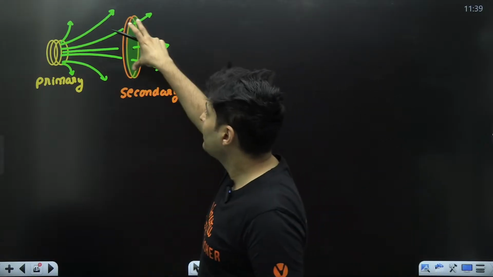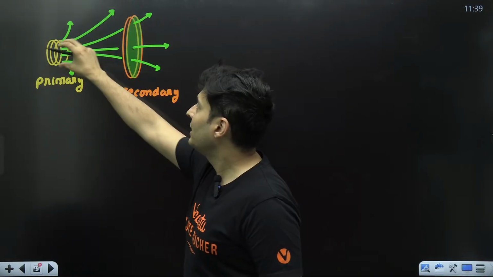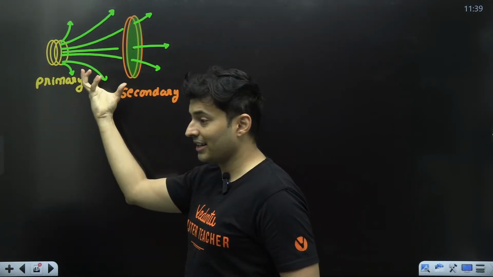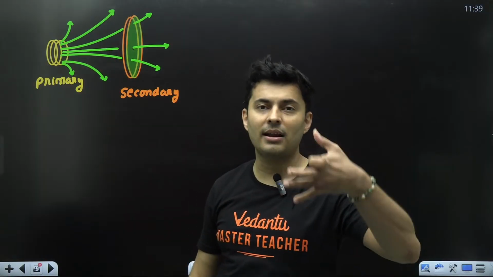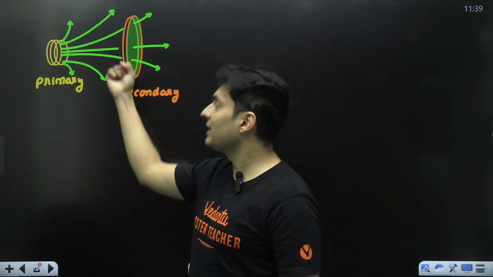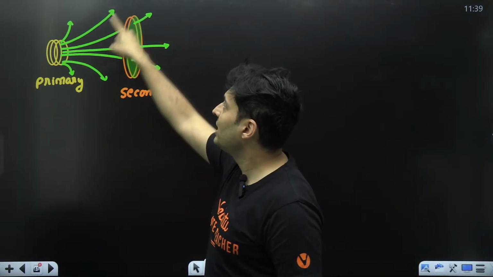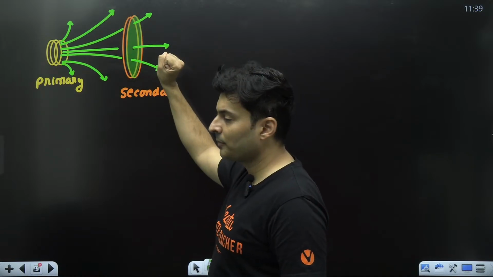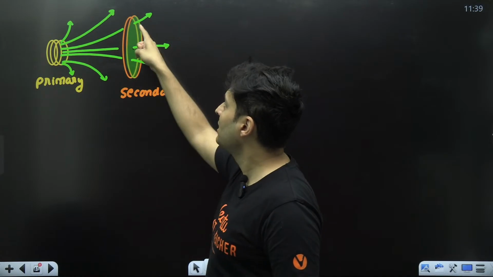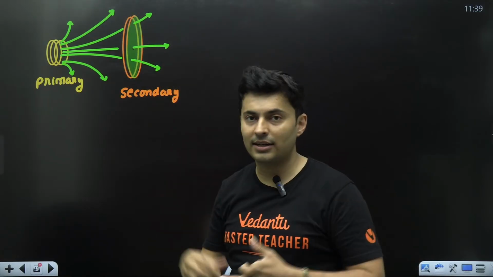If you bring this coil closer, or you increase the number of turns, or you put some iron core over here, then what will happen? The field will change, because iron core is ferromagnetic in nature, so it will increase the field. If I bring this coil closer, those field lines which were being missed out will now pierce through the coil. If I increase the number of turns, the same field lines will pierce it again and again, increasing the flux.